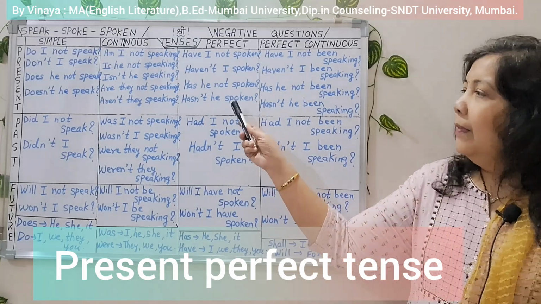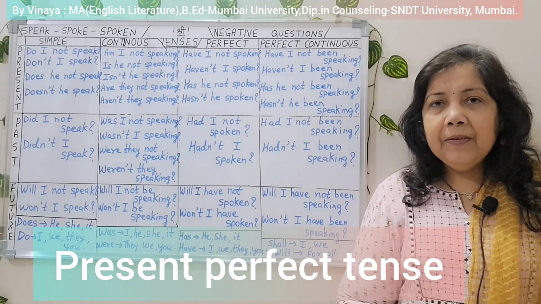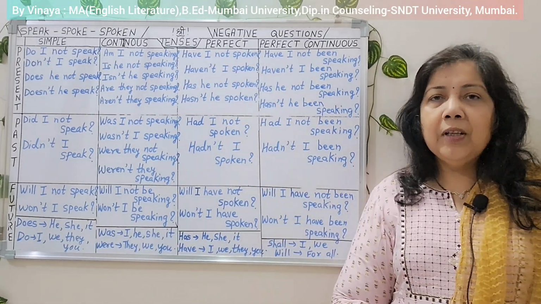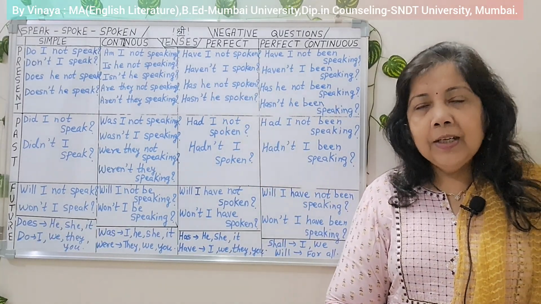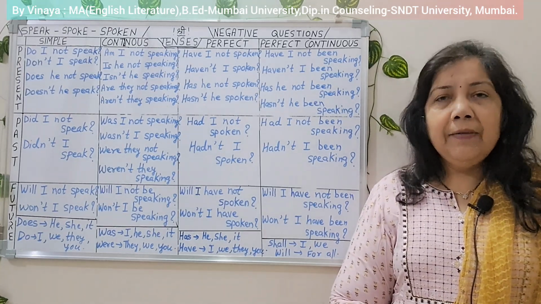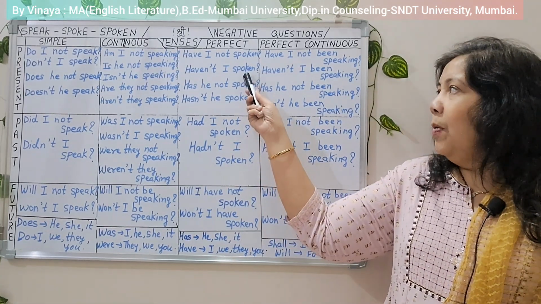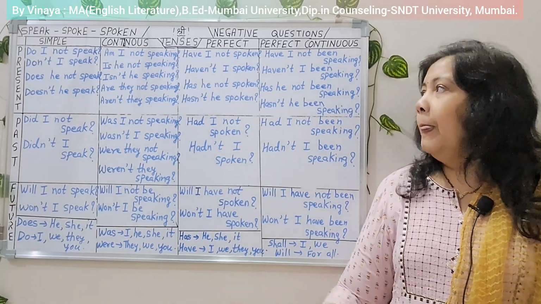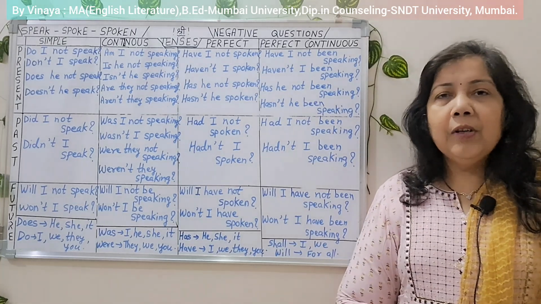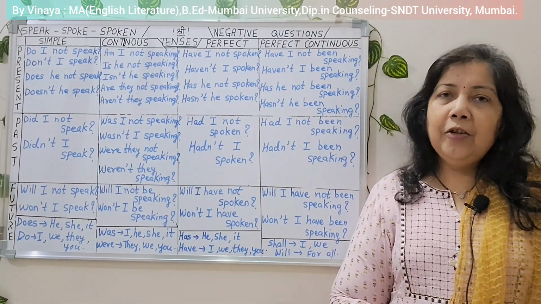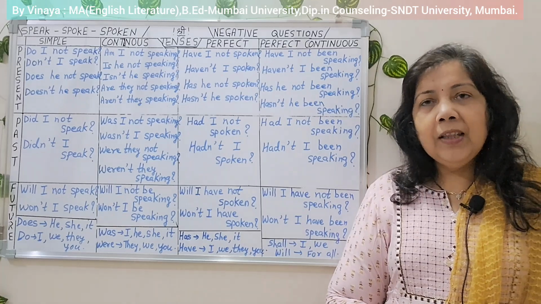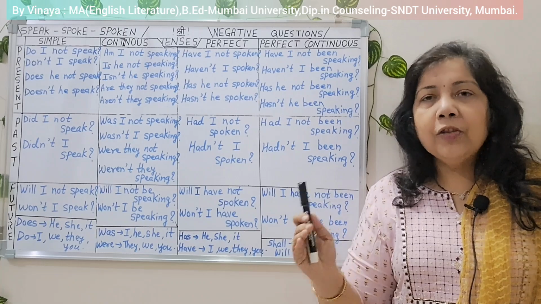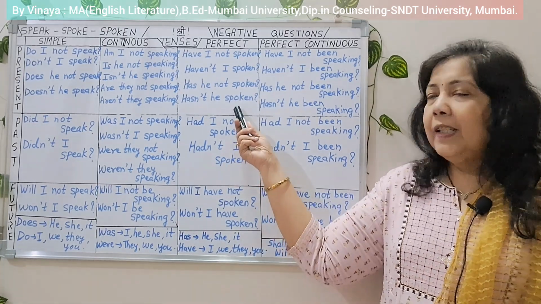Now next one, present perfect tense, and the question becomes, have I not spoken? Have not, short form haven't. So haven't I spoken? Here the third form of the verb is used, the past participle, PP, of the verb, V3. Second question, has he not spoken? Has not, hasn't he spoken? When to use this tense now? When the action is over just now in present, then we use this tense.